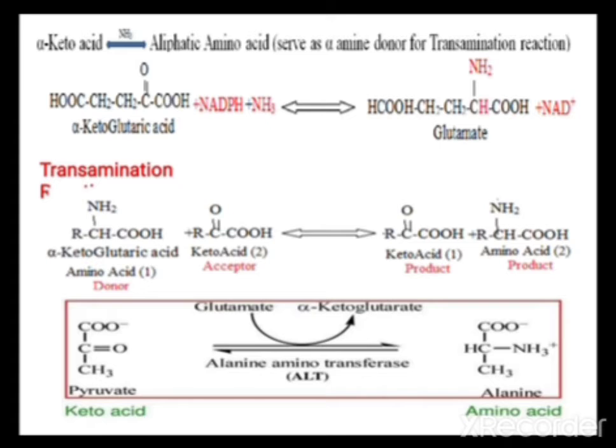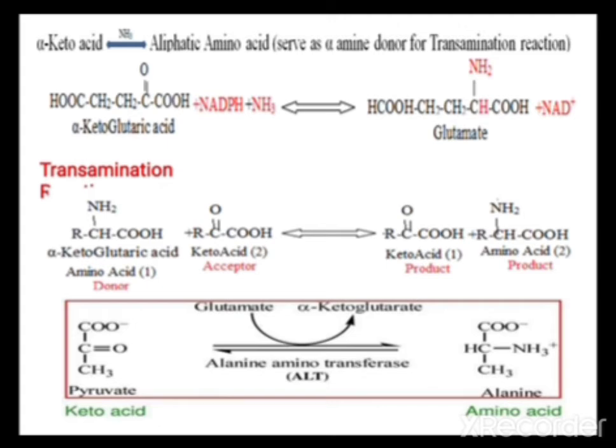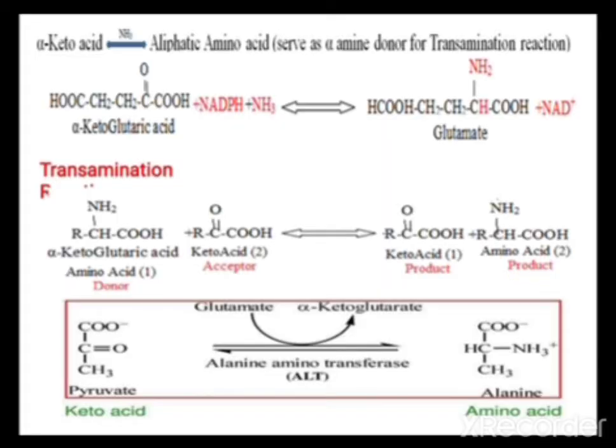Such a reaction is called reductive amination. Reduction of the ketonic group takes place, and an amino group attaches to that position, so that's why this reaction is called reductive amination.